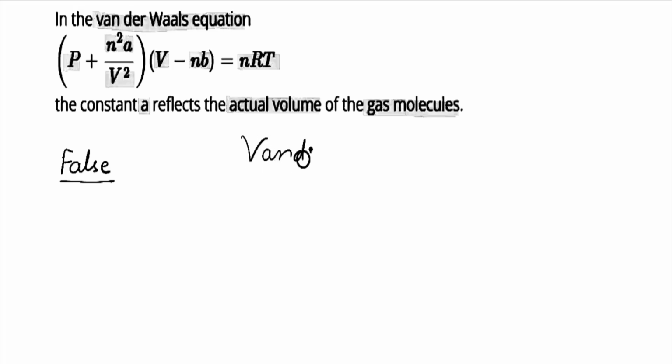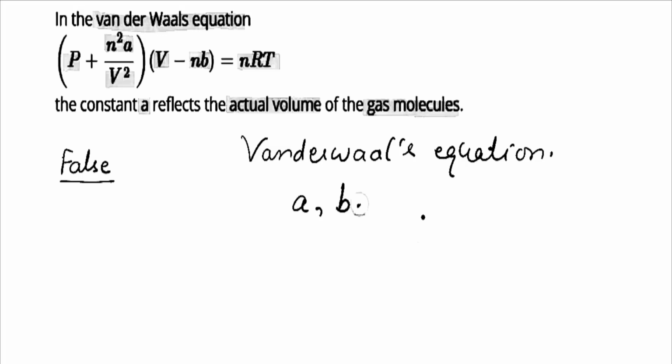This van der Waals equation is for real gases. For real gases, it is assumed that molecular attraction is not negligible. Molecules attract each other, so that gas can be liquefied or solidified. And secondly, molecular volume is not negligible as compared to the total volume of the gas. So in this equation, two new constants are introduced along with pressure, volume, temperature, moles and the universal gas constant, and they are a and b. They are called van der Waals constants.